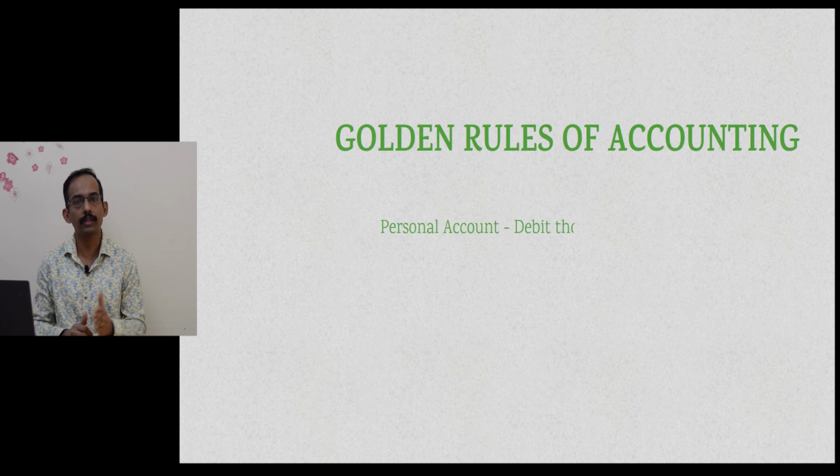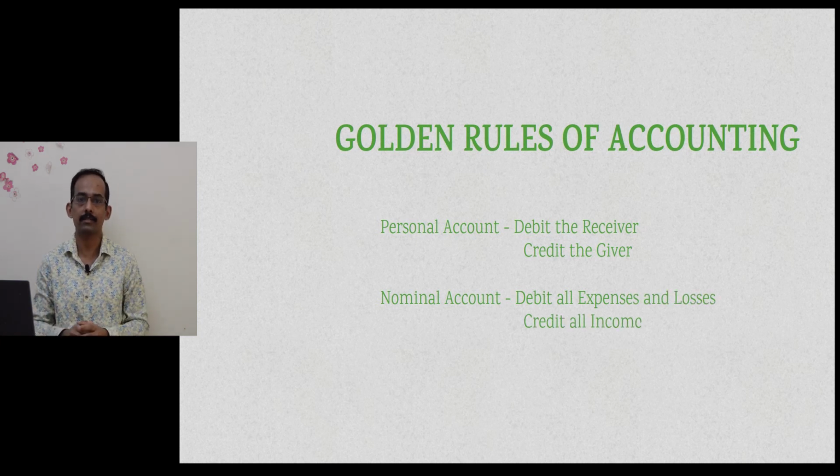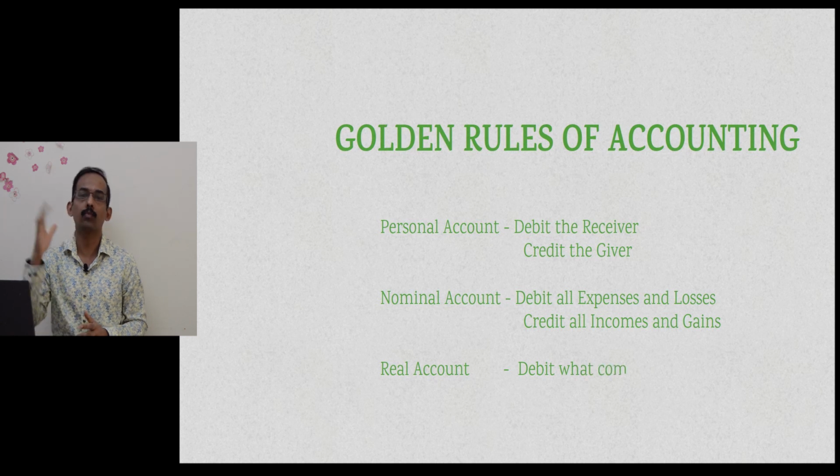That is a golden rule that has to be applied for personal accounts. Nominal account: debit all expenses and losses, credit all incomes and gains. Coming to the third type of account, real account: debit what comes in and credit what goes out.